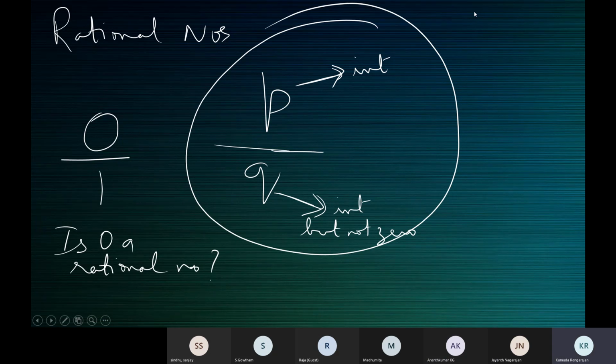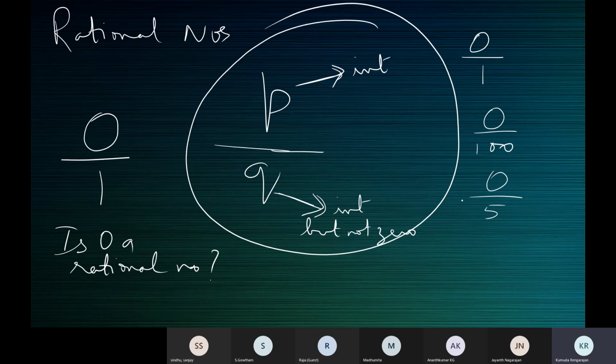Okay, we are trying to understand, is 0 a rational number? Yes, ma'am, it is a rational number. So 0 can be expressed as 0 by 1. In fact, 0 can be expressed as 0 by 100 also. 0 can be written as 0 by 5. Take whichever form you want. Now, is 0 an integer?